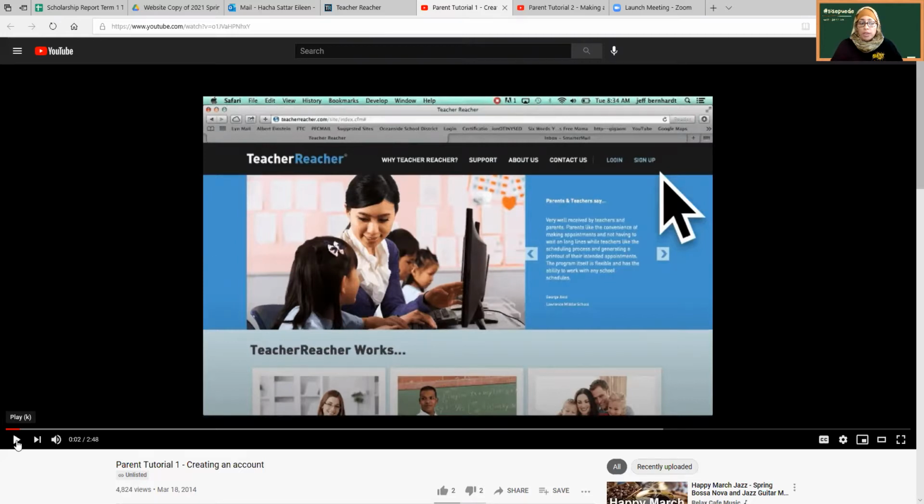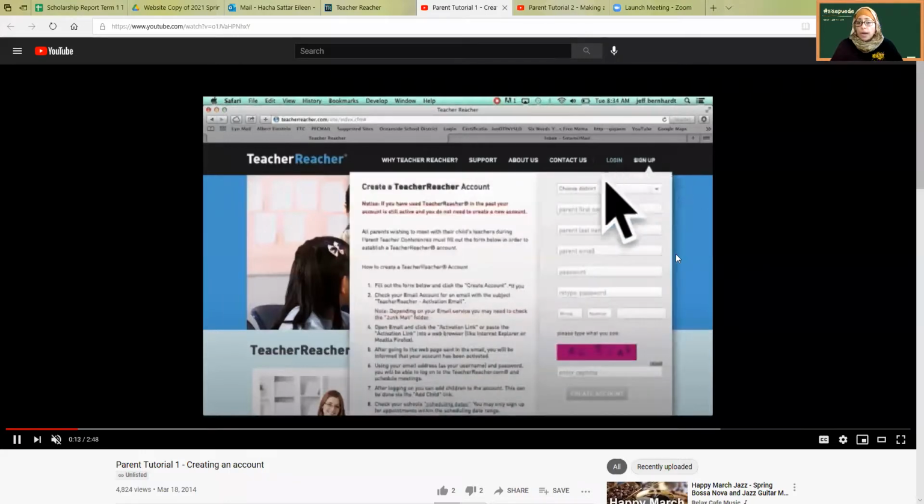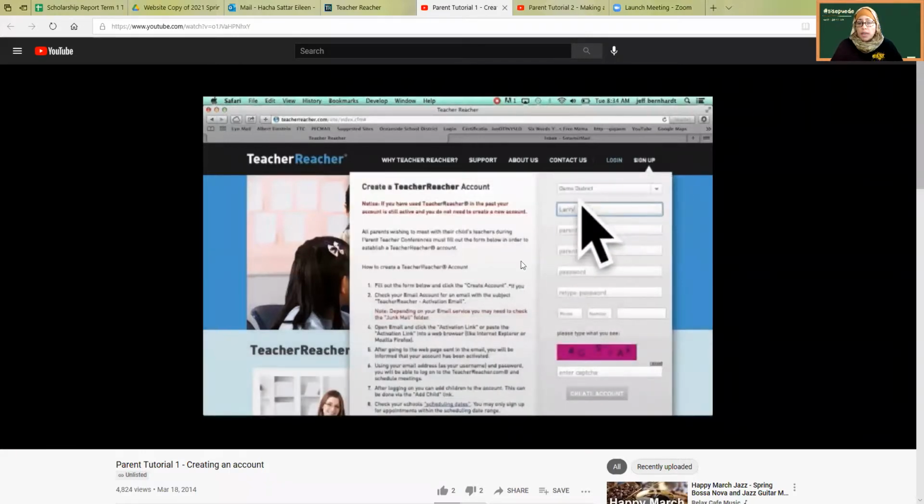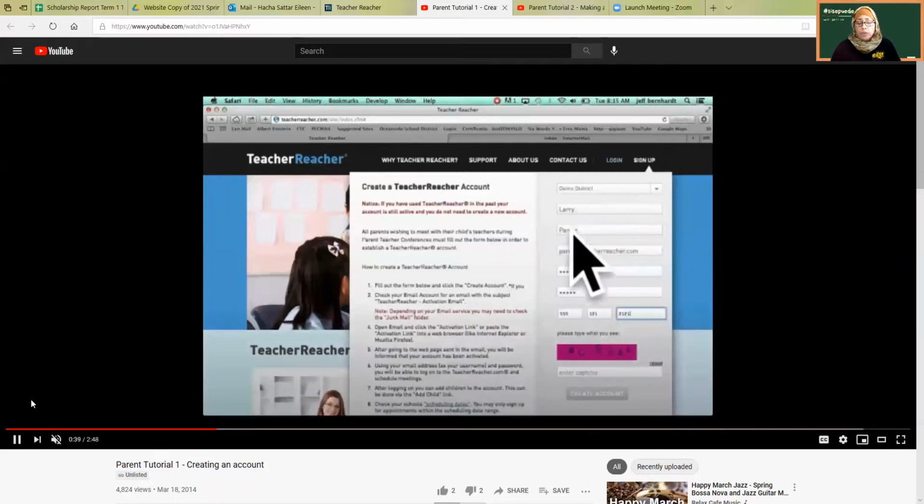If you don't have an account, you're going to click on sign up, and you're going to create the account by choosing your district, which is Mathematics, Science, Research, and Technology High School, entering your name and your title, entering your email address, and entering a password that is only for teacherreacher.com. It will ask you for your phone number and for the CAPTCHA, and then you're going to click create account.